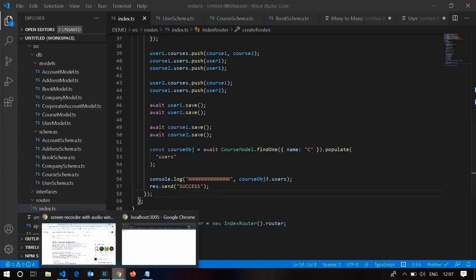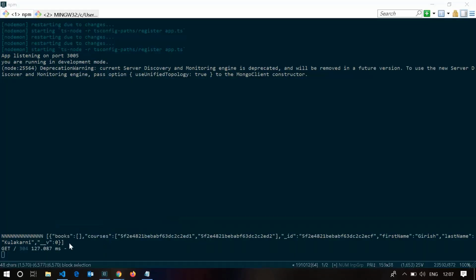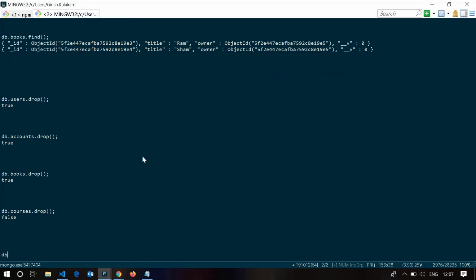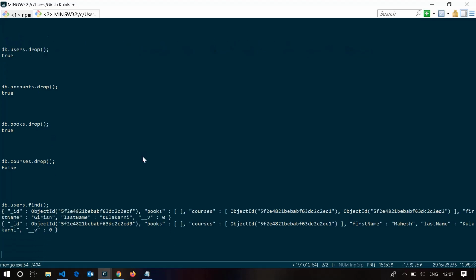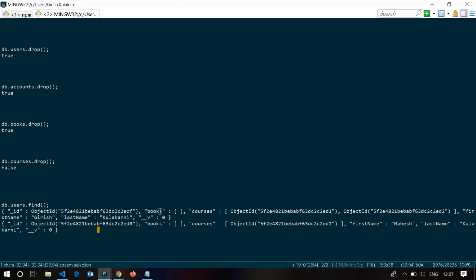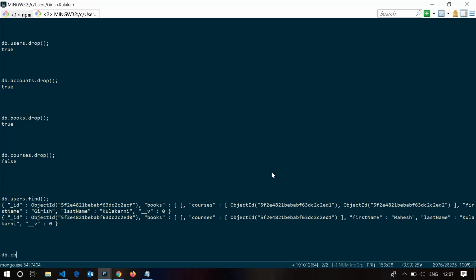So now we have this. I'm going to hit it. Okay, I got success again. So let's see how the records are stored. Now I just found these user records. As you see, there are two users, user one and user two. So there are two documents, and now we have these courses. As you see, courses is an array of objects, and db.courses.find.